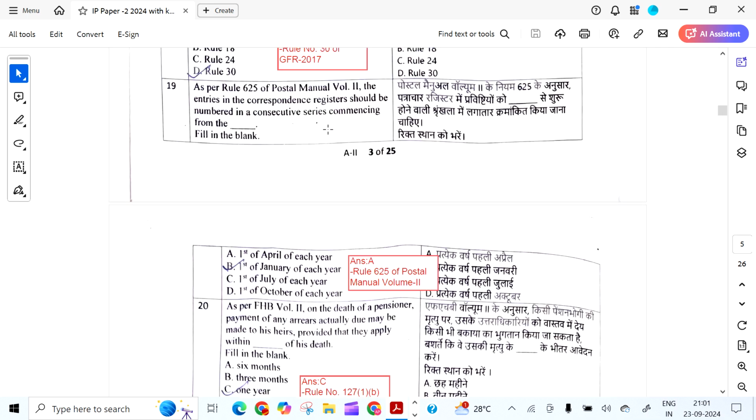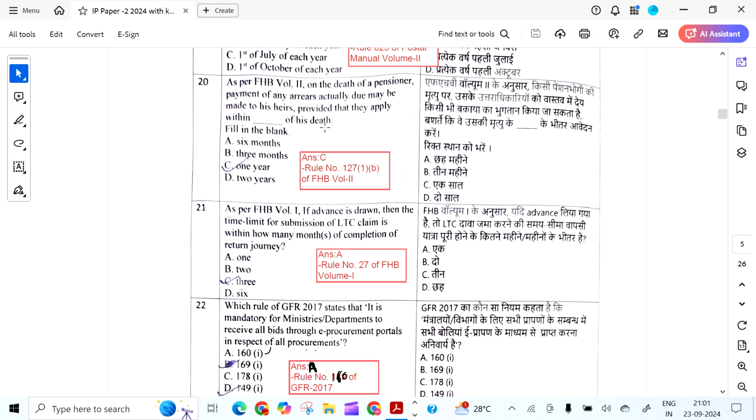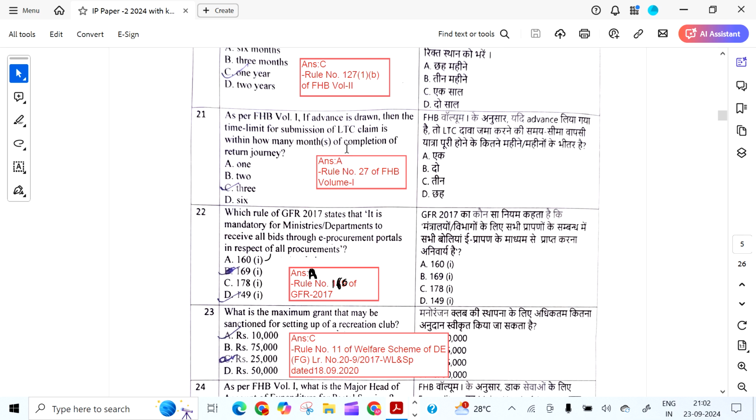Rule 625 of Postal Manual volume 2. As per FHB volume 2, on the death of a pensioner, payment of any arrears actually due may be made to his heirs, provided that they apply within dash of his death. It is 1 year. That is from rule 127 1B of FHB volume 2.